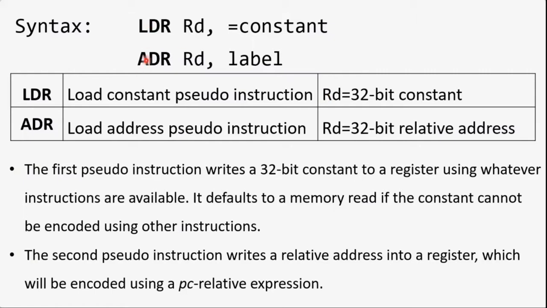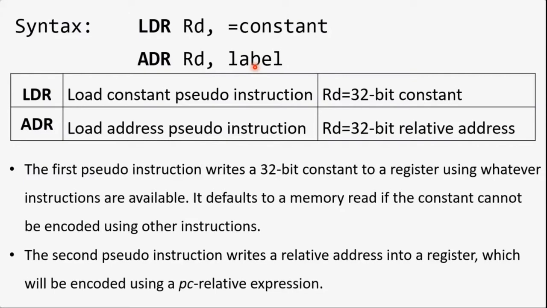Now what is the difference between LDR and ADR? LDR will copy any 32-bit constant value into the destination register, whereas ADR is used to copy an address into a destination register. We have used this equal sign in our lab programs. Go to the lab program and find where we have used this instruction: LDR, then destination register, comma, equal sign, and a constant value.